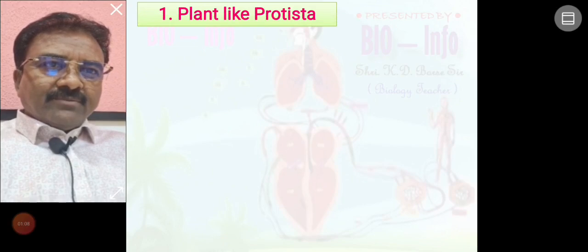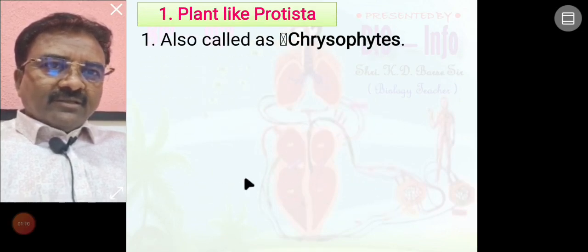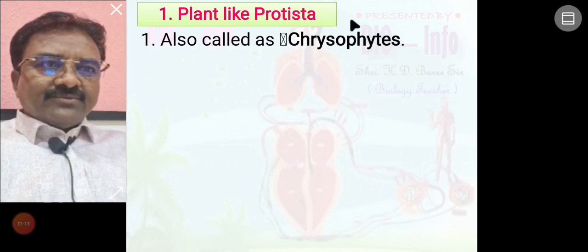It is a type of Protista also called chrysophytes.